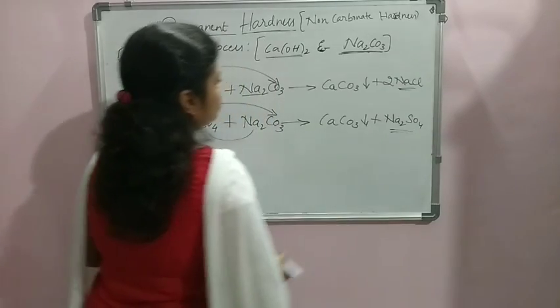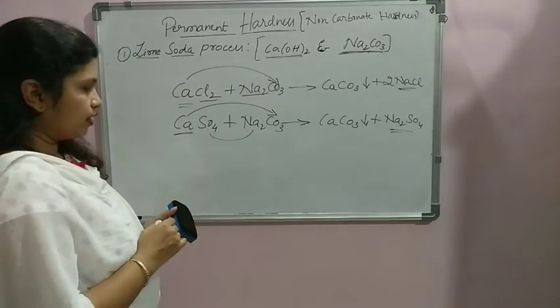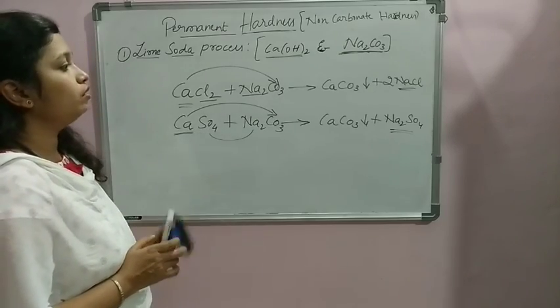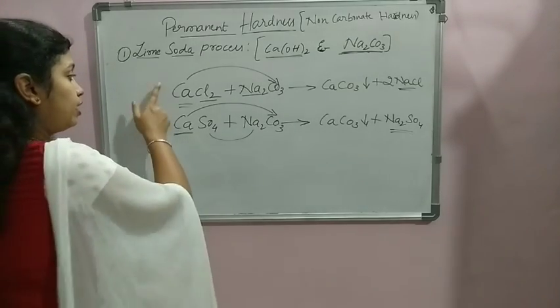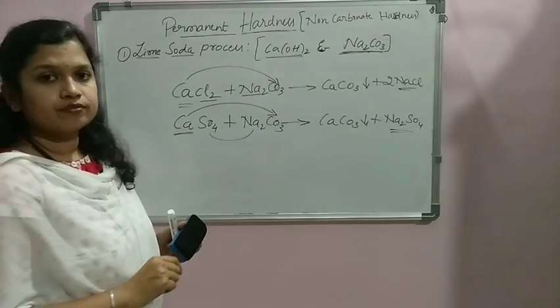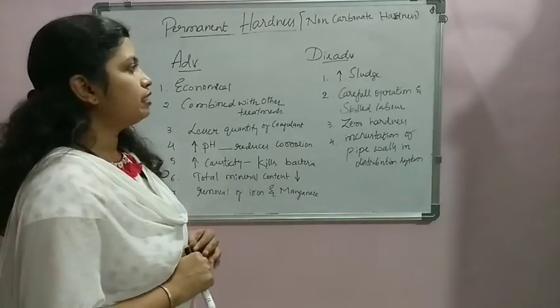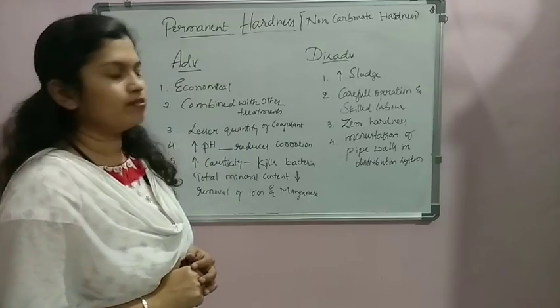So these are the reactions that take place by making use of the soda that we use in the process for removal of the permanent hardness that is created because of the calcium. After learning the lime soda process for removal of permanent hardness, let us discuss its advantages and disadvantages.